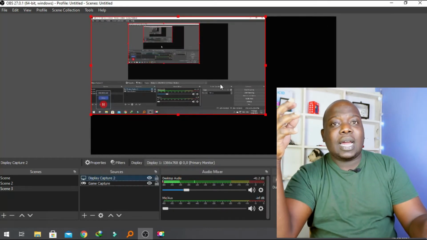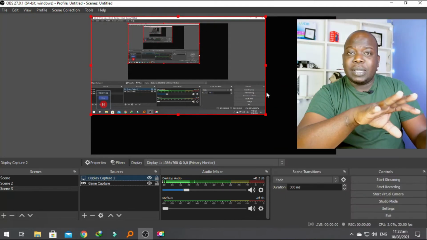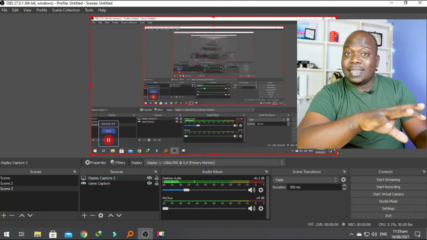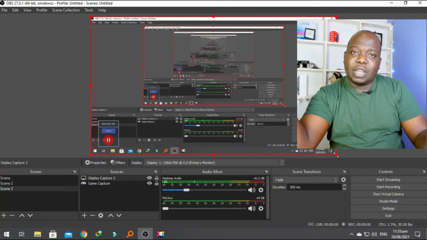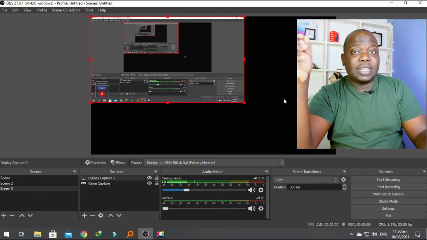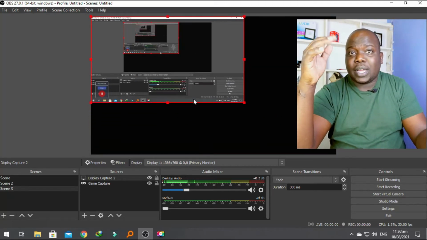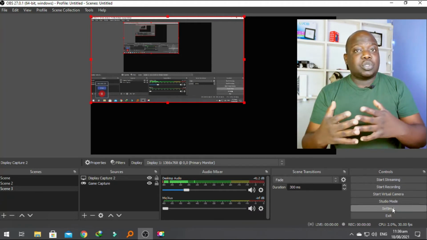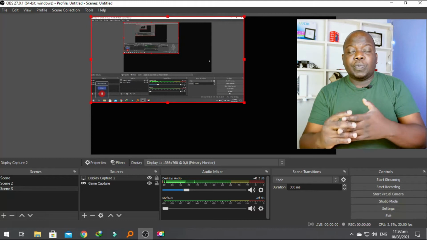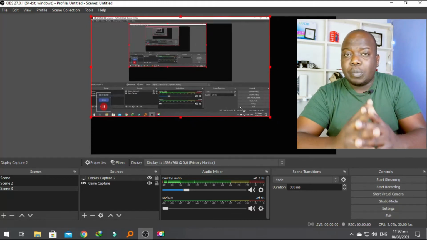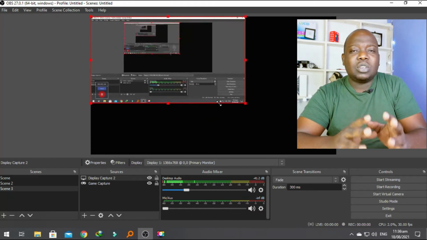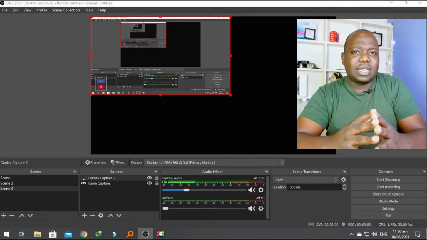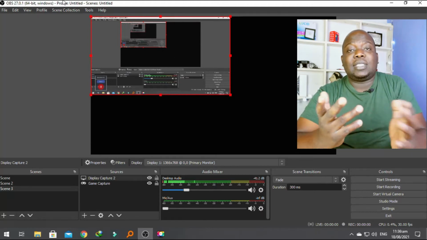Now OBS can be used for you to stream. Basically, it will capture whatever it is you assign it to capture, and then it will stream that for you. However, if you're not streaming, it will also help you record. So you can just, let's say, record a program or record the entire screen just using OBS, and it's a free tool. OBS also does come with so many plugins, and basically no matter what you throw at it, it shall definitely find a way of executing it.